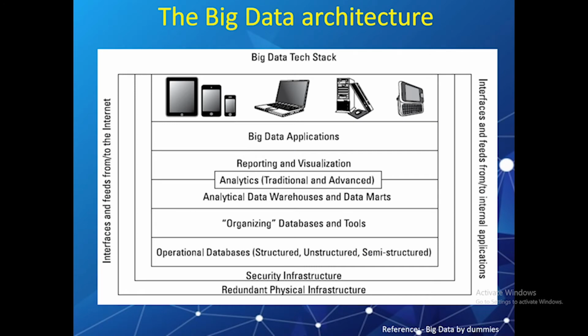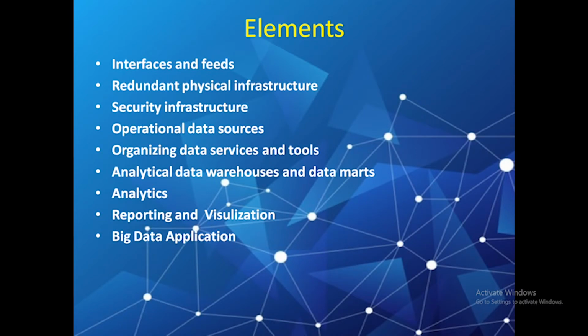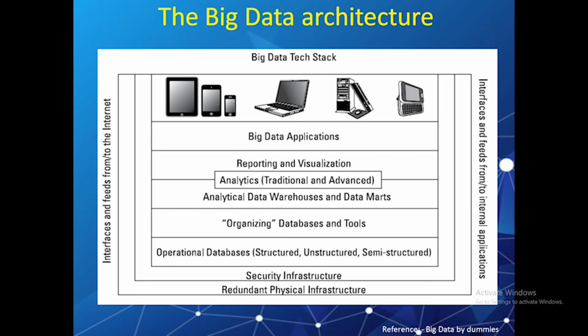Now we will talk about big data architecture, and you can see in the diagram there are various components. Let us discuss the relationship between each component. In this diagram, I would like you to focus on both the left and right side of the diagram. You can see the indications of interfaces of feeds into and out of both internally managed data and data feeds from external sources. Interfaces exist at every level and between every layer of the stack. Without integration services, big data can't happen. Open Application Programming Interfaces (APIs) will be core to any big data architecture.